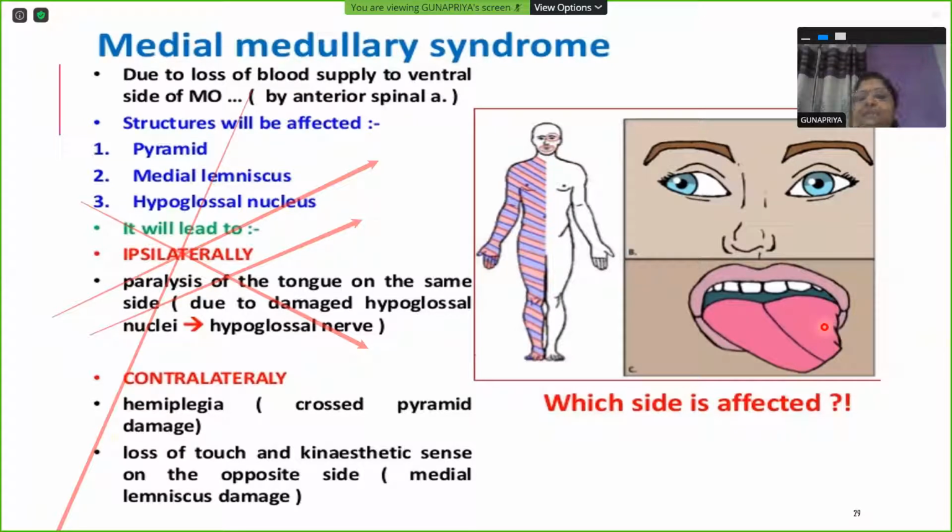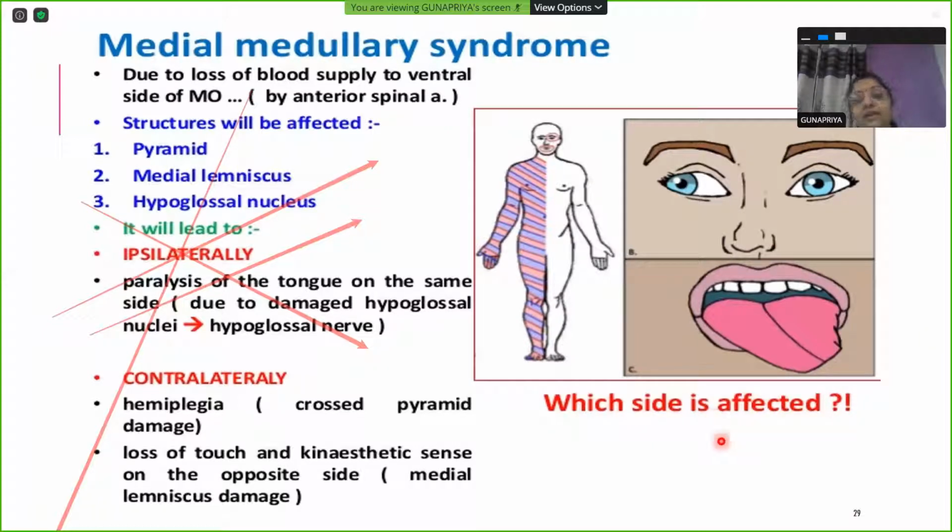So this is why you find the tongue being deviated to the same side. It is not a problem on the other side. Actually the other side muscles are normal. The left medulla is having the problem, so the left hypoglossal nerve is paralyzed. The left hypoglossal nerve is damaged, so the left side tongue muscles are paralyzed. They cannot contract, so the other side tongue muscles are overacting and pushing the tongue to the affected side. So that's why the tongue is looking like this.